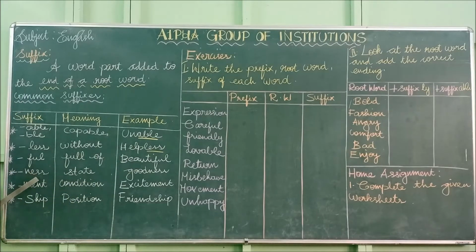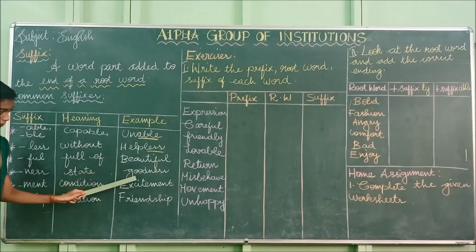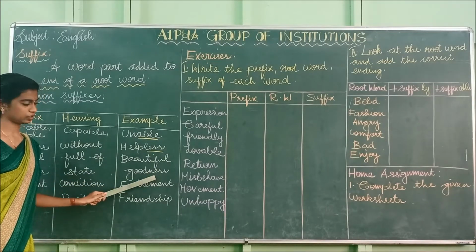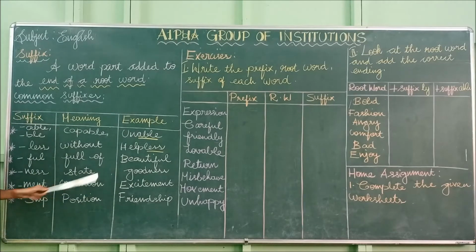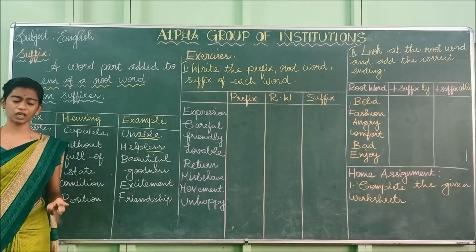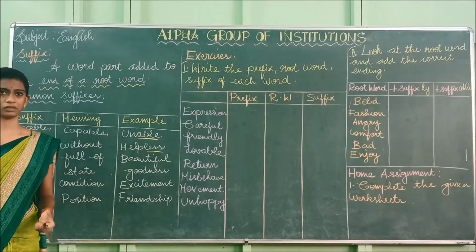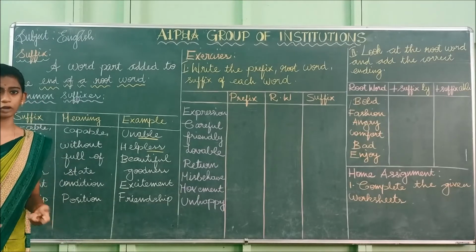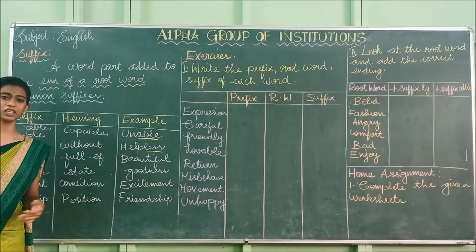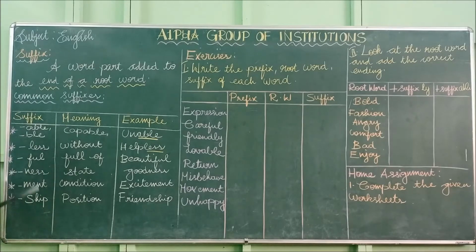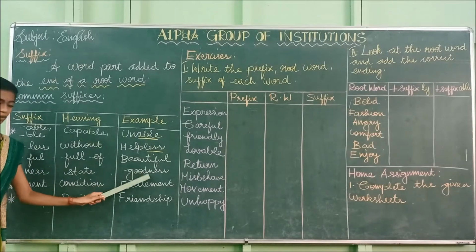And the next one is ness. Ness means state. So the example is goodness. He looks very good. He is a good person. So it shows the state of the person, how he is, whether he is good or bad. So ness means state, goodness.